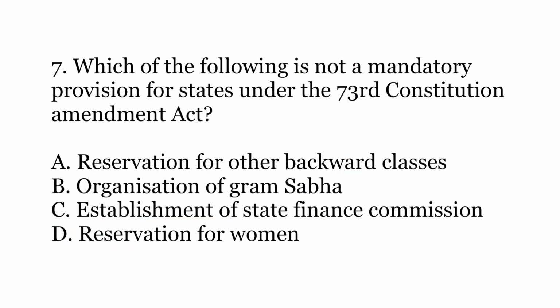Seventh question. Which of the following is not a mandatory provision for states under the 73rd Constitutional Amendment Act? So under the Act, there are two types of provisions which every state has to follow. One are the mandatory provisions, which are mandatory for every state to follow, and other are some voluntary provisions which states may or may not implement based upon their own discretion. So which of the following is not a mandatory provision and is a voluntary provision?